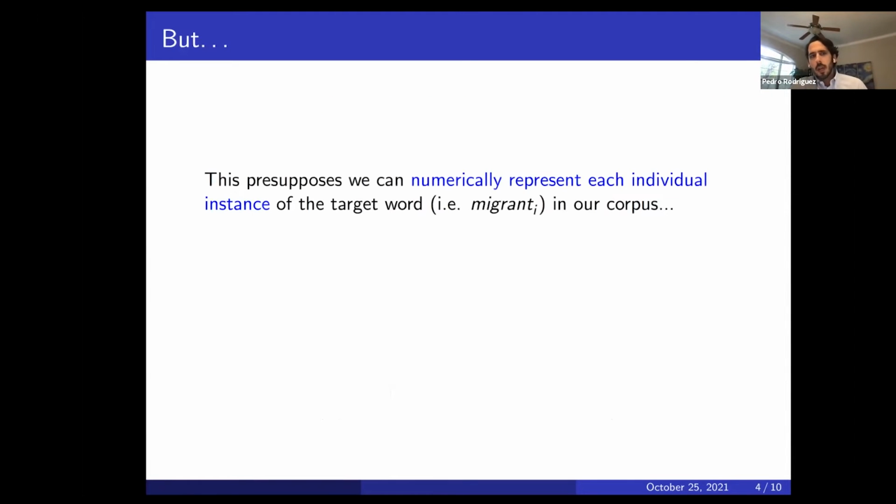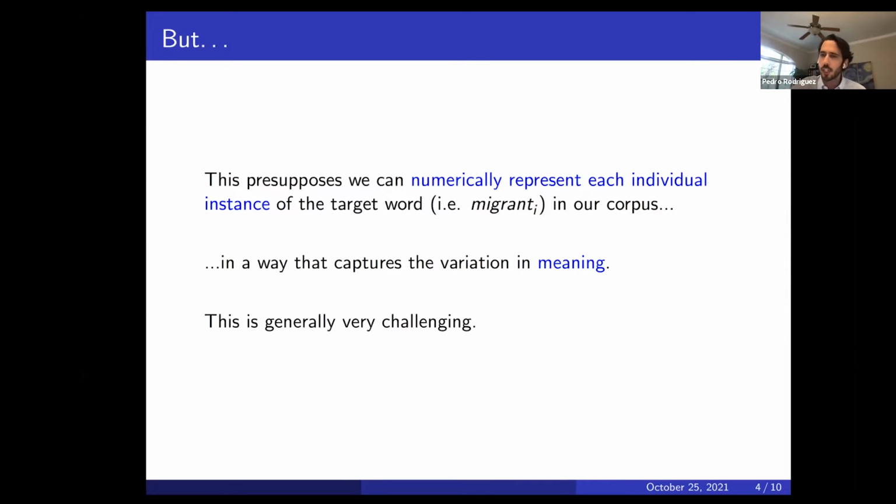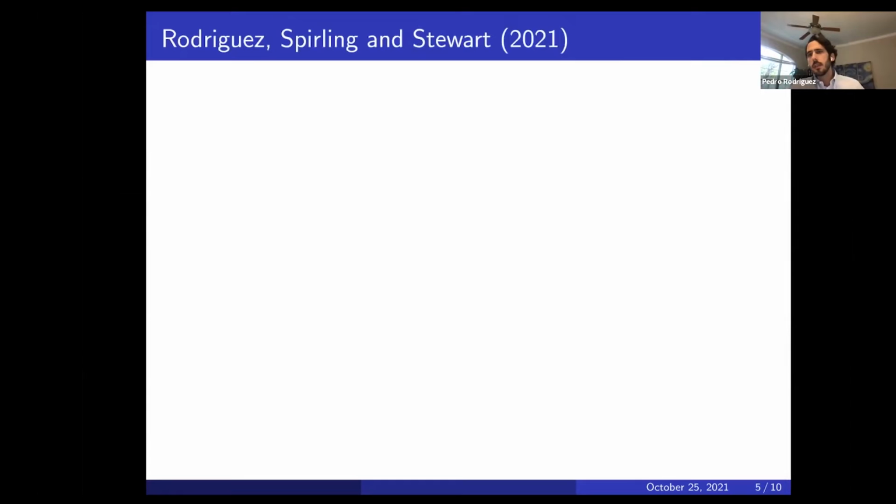The challenge is that this presupposes we can numerically represent each individual instance of the target term, the word of interest, in our case migrant, in our corpus, in a way that captures the variation in the context within which it appears. And we need to represent this numerically to be able to run this regression. That is generally pretty challenging to do. That's not straightforward. So what we do in this work is that we leverage pre-trained word embeddings.